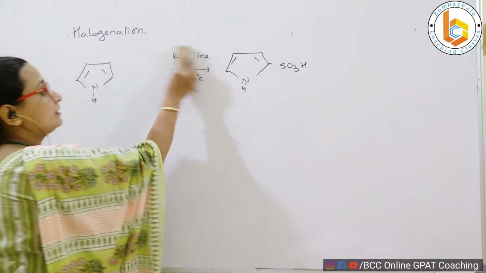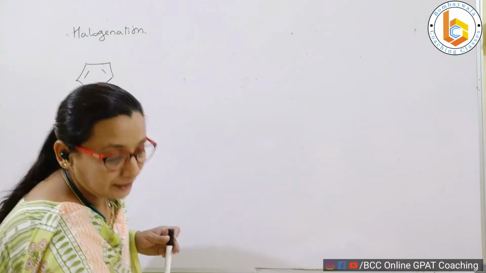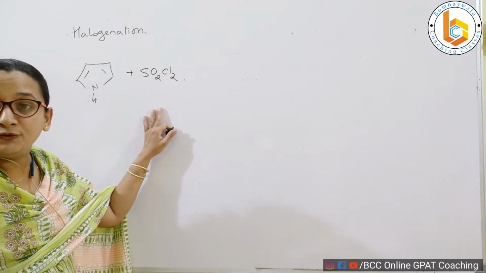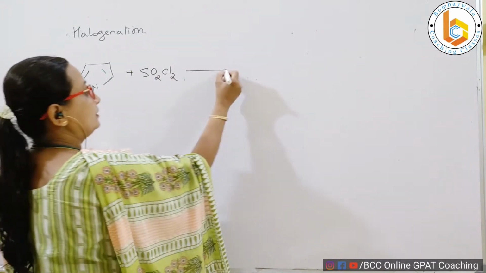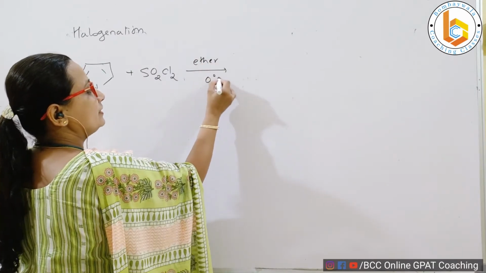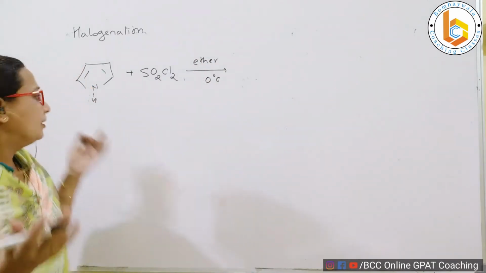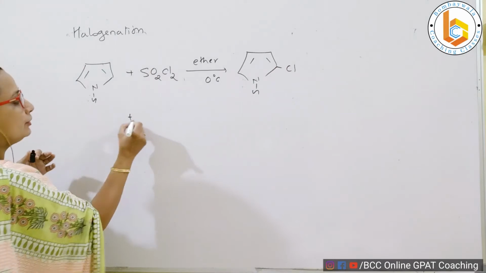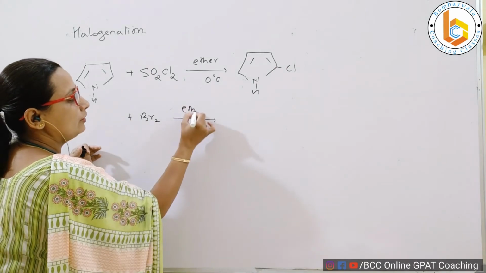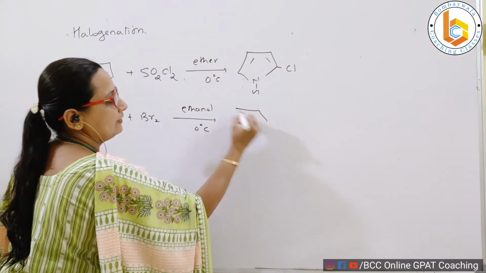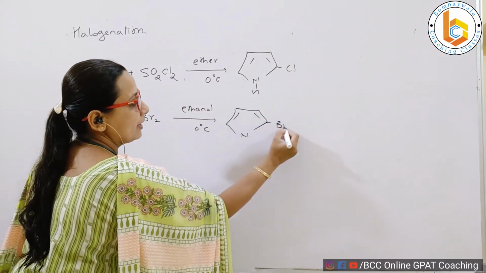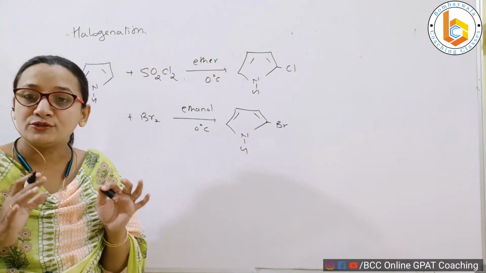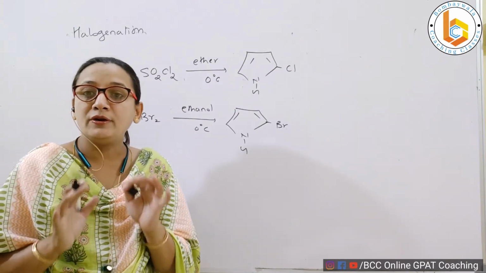Let us say pyrrole reacts with sulfuryl chloride in the presence of ether at 0 degrees centigrade. Very mild reaction. You will get simply chlorination. Similar reaction with Br2, again in the presence of ethanol and at 0 degrees centigrade, I will get a substituted pyrrole. Simple, very simple. No need of very strong catalyst. This is the moral of the story, that pyrrole is more reactive than benzene.